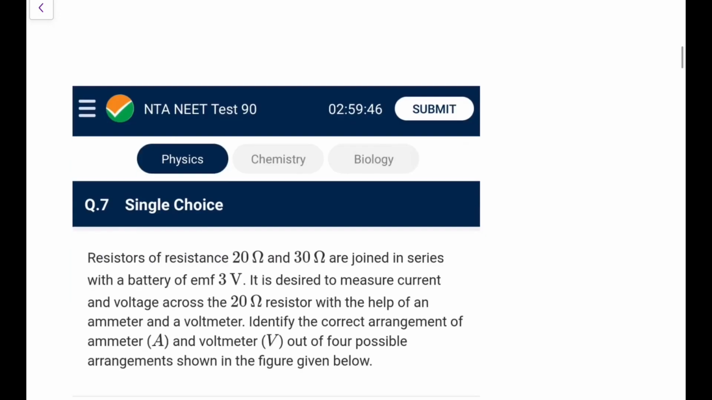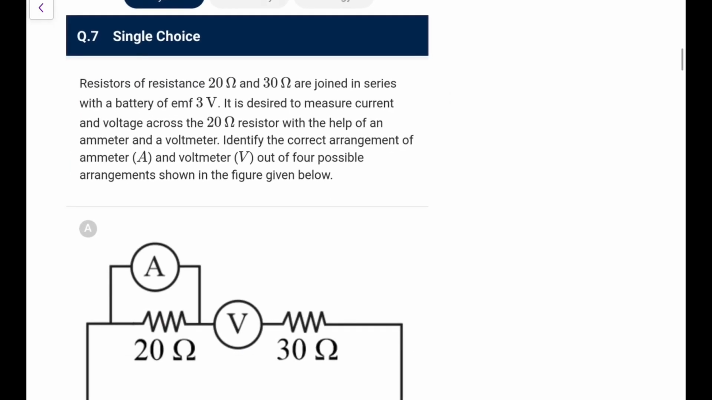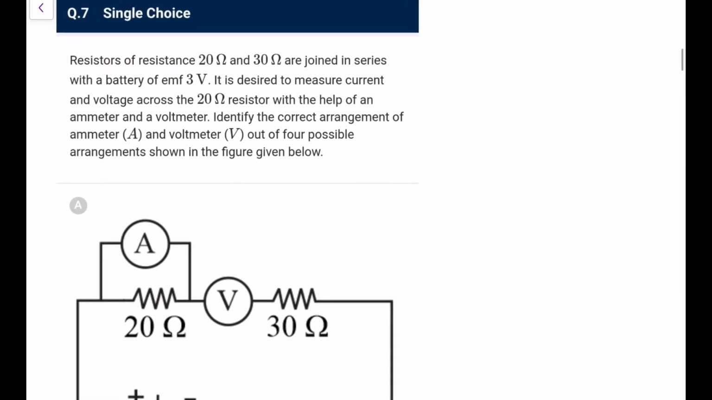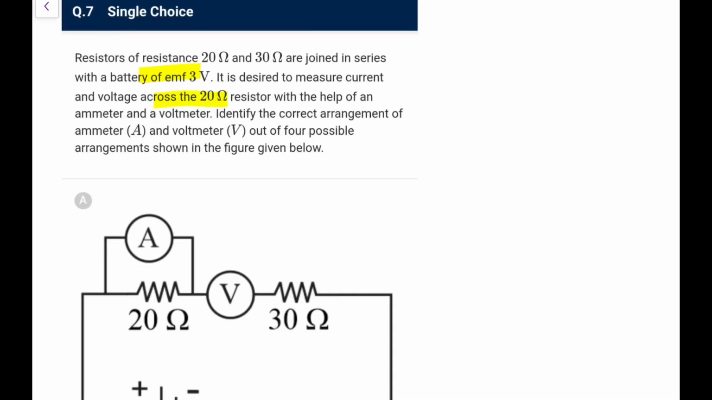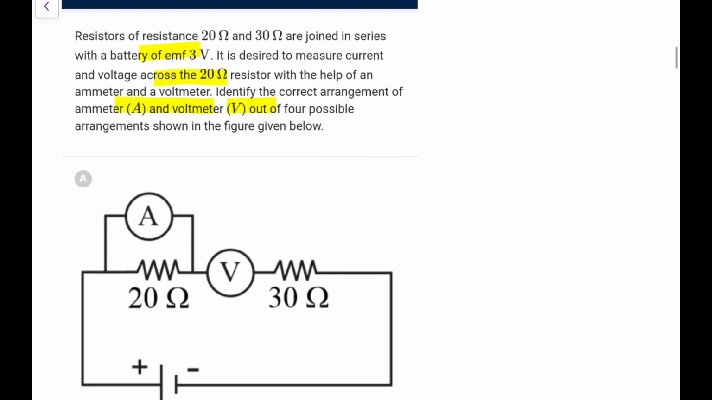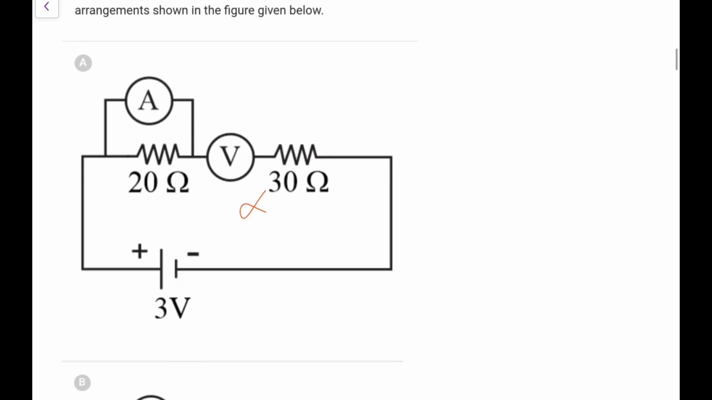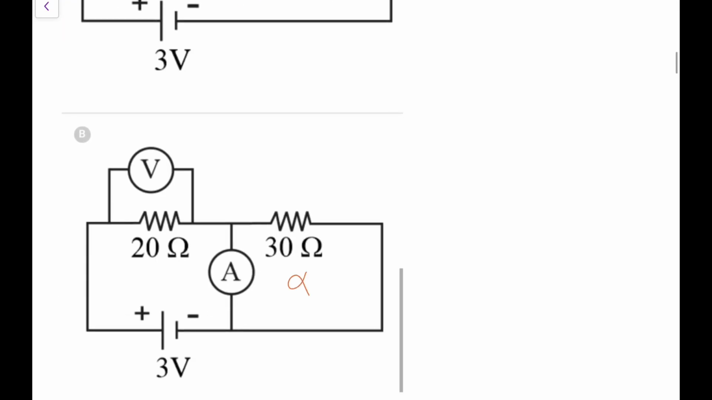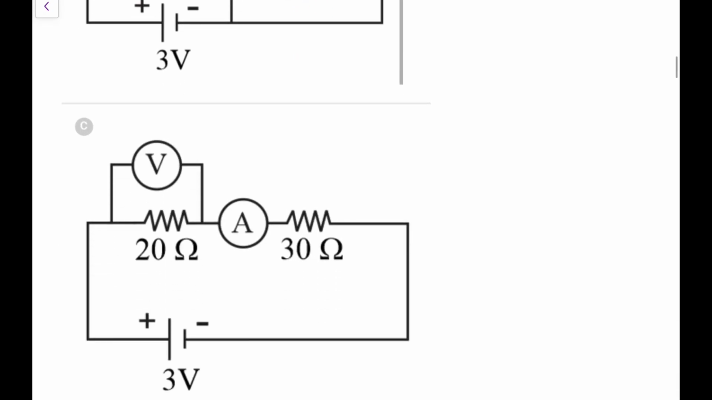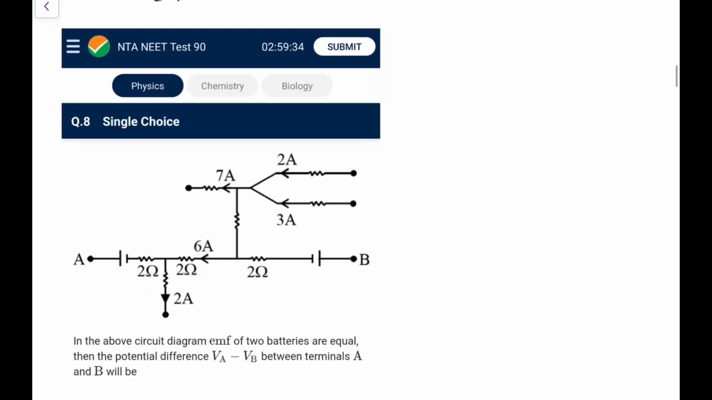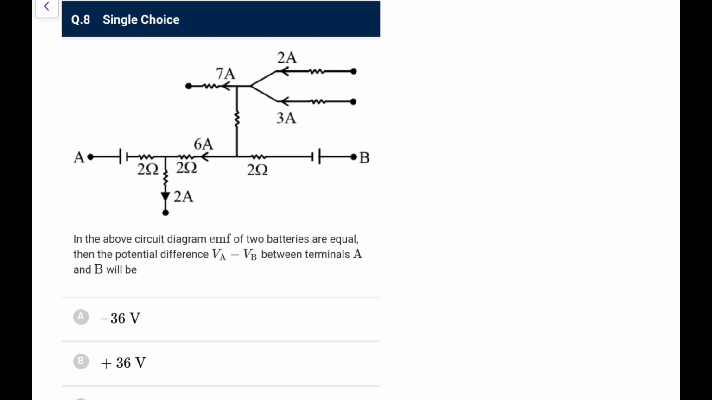Next, you have resistors of resistance 20 ohm and 30 ohm joined in series with a battery of 3 volt. It is desired to measure current and voltage across the 20 ohm resistor with the help of an ammeter and voltmeter. Identify the correct arrangement of ammeter and voltmeter out of the 4 possible ones. So for 20 ohm you have to measure, so the ammeter would be in series, and the voltmeter would be across 20, so this is wrong, that is definitely wrong. This is also wrong, this is not going to measure, and this one is the most appropriate one, go for the C option. That was an easy one for you.